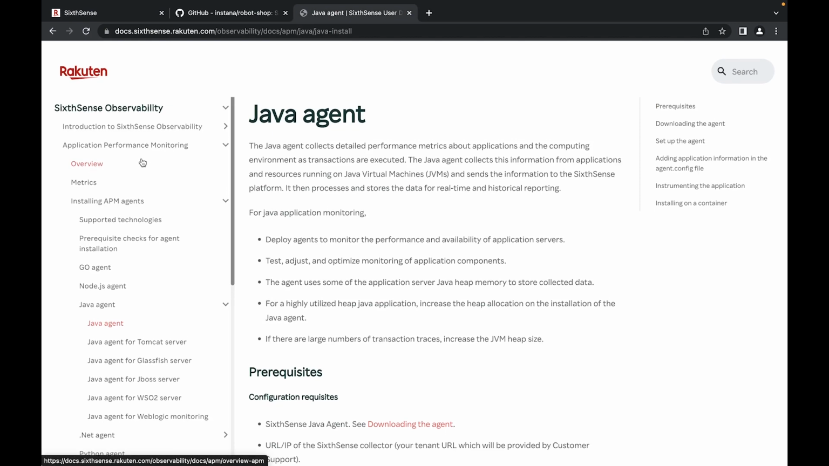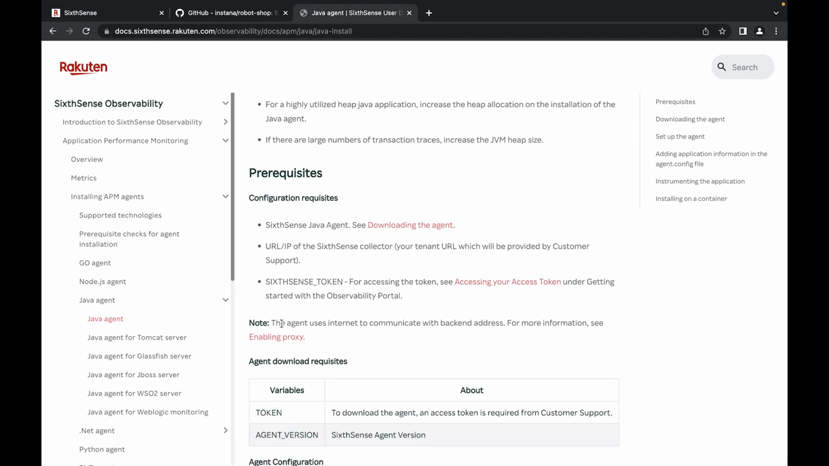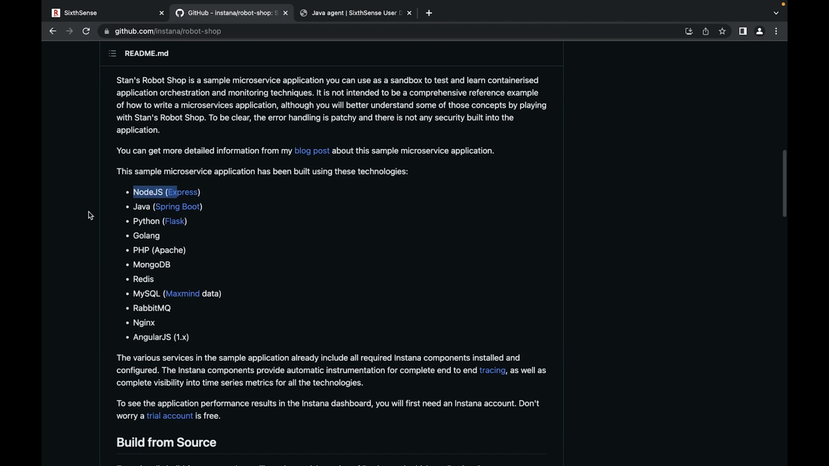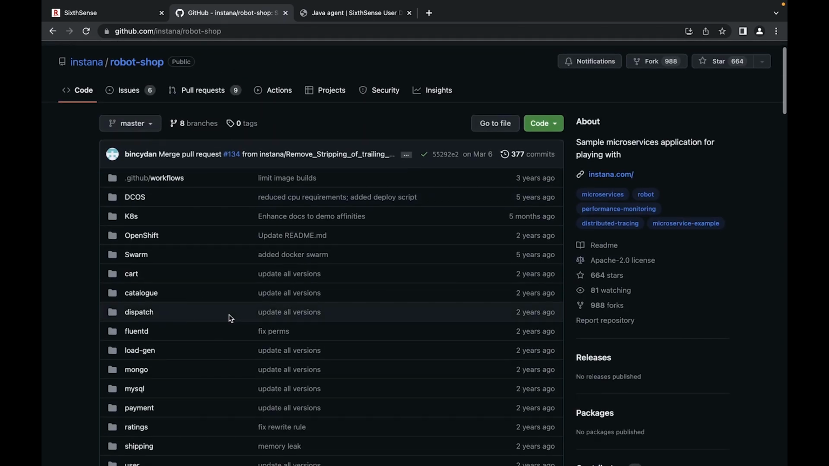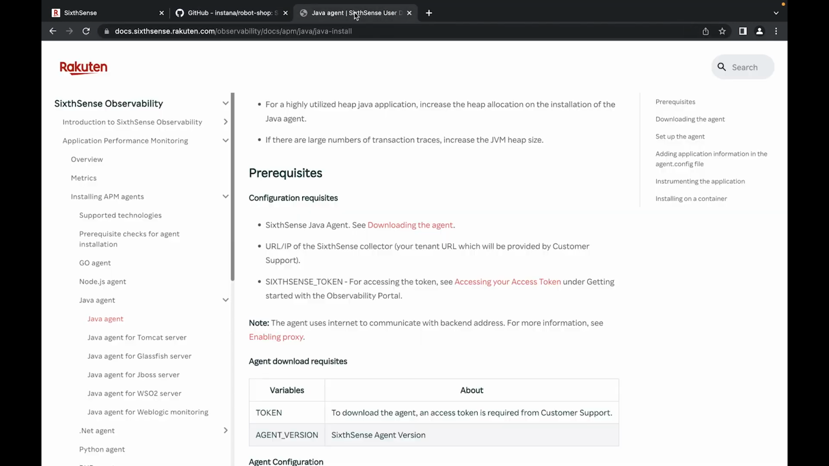I'll be going over the documentation. I'll start off with the Java agent and find an application for you guys to test out as you follow the video if you want to. So I found one GitHub repo called Robot Shop. It's pretty simple. It has a good microservice architecture with Java, Node, Python, which will be coming up in future videos. So I'll be using this application to test this out, and let's follow the documentation.